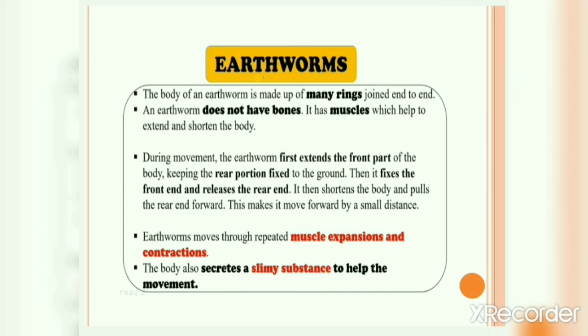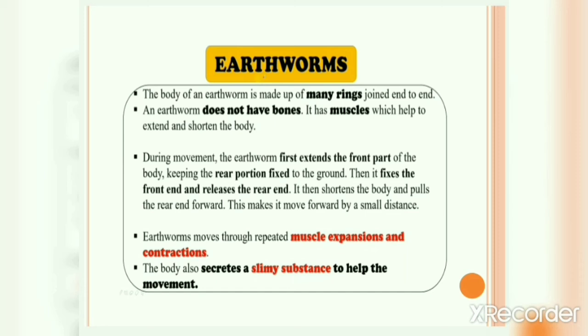During movement, the earthworm first extends the front part of the body, keeping the rear portion fixed to the ground. Then it fixes the front end and releases the rear end. It then shortens the body and pulls the rear end forward. This makes it move forward by a small distance.